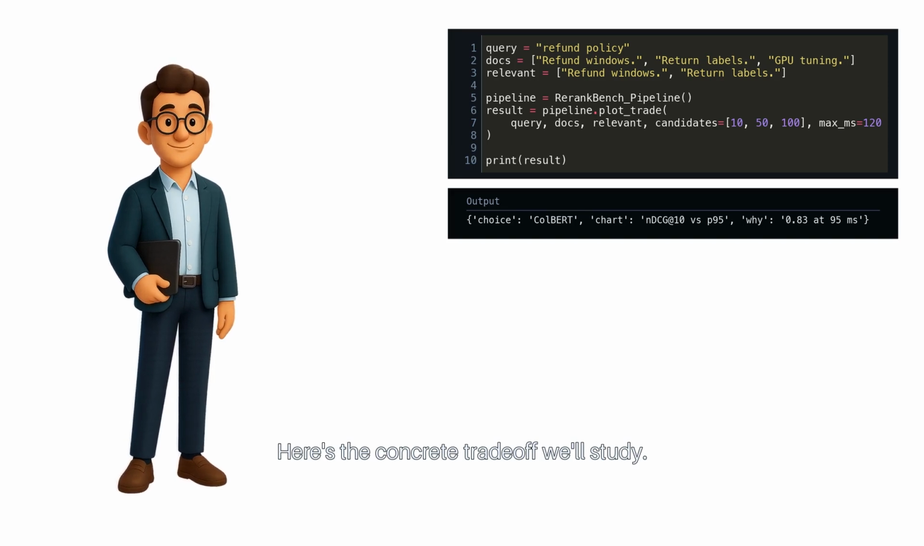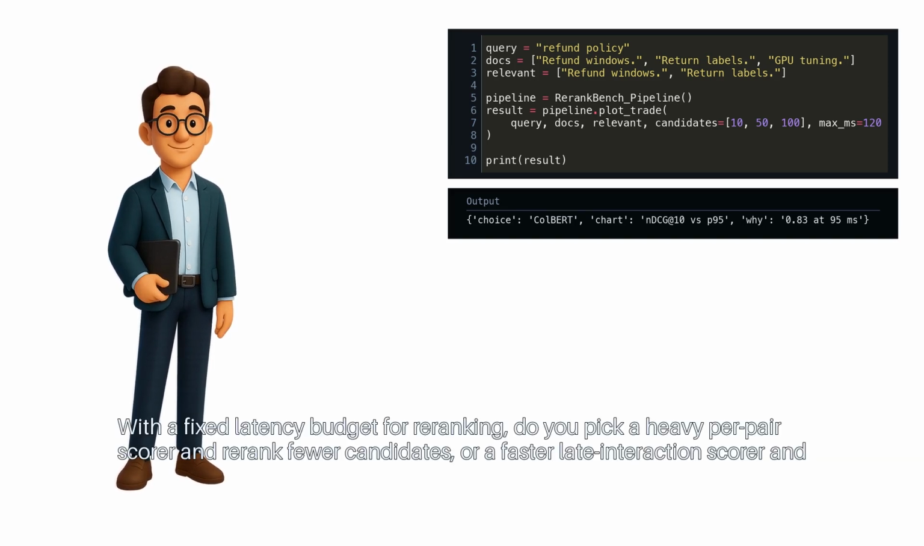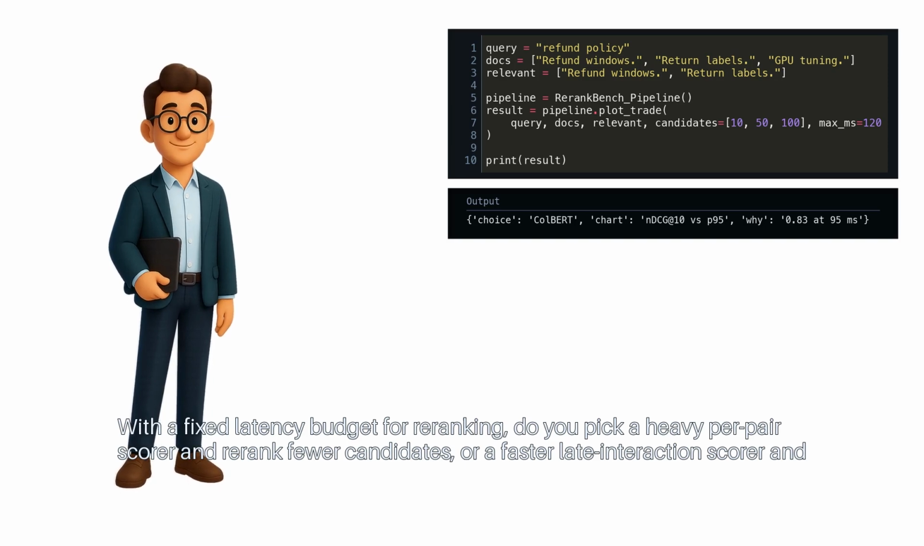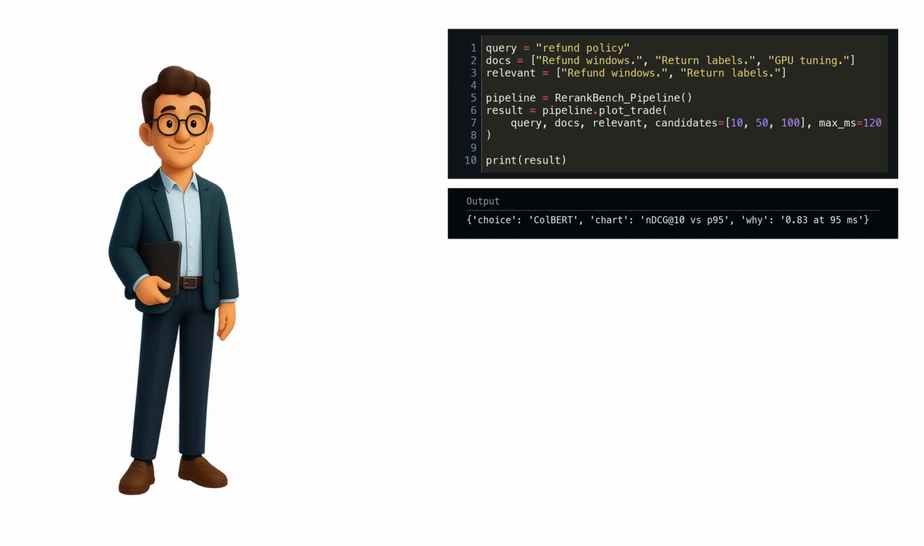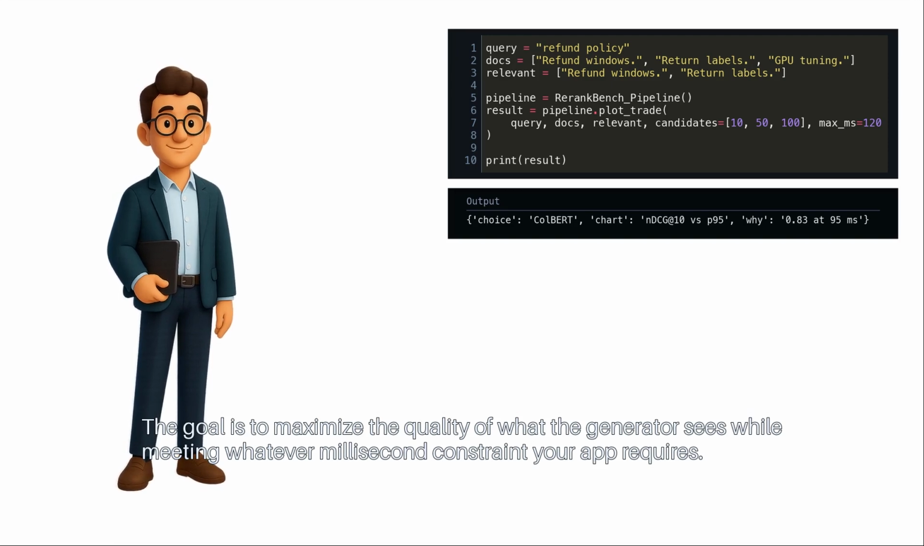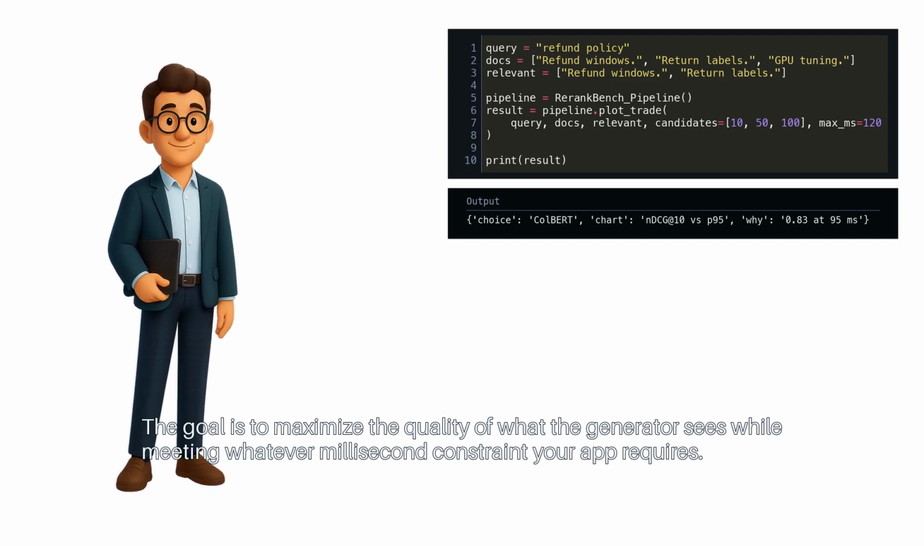Here's the concrete trade-off we'll study. With a fixed latency budget for re-ranking, do you pick a heavy per-pair scorer and re-rank fewer candidates? Or a faster late interaction scorer and re-rank more? The goal is to maximize the quality of what the generator sees, while meeting whatever millisecond constraint your app requires.